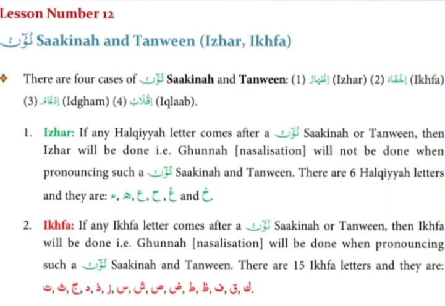What is the first rule? Izhar. If any halkiya letter comes after a noon sakin or tanween, then izhar will be done, that is gunna, nasalization will not be done when pronouncing such a noon sakin and tanween. There are 6 halkiya letters, and they are hamza, ha, ain, ha, ghain and kha. Let me explain this rule first. Let me make it easier for you.